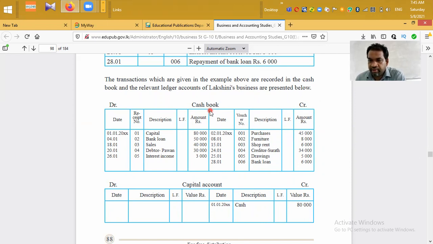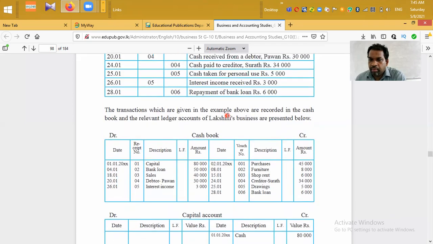We divide the cash book into two parts. From this point to the left, debit side. From this point to the right, credit side. They have mentioned DR and CR, but at the examination, you don't need to mention DR and CR. That's why they have mentioned it in the book for the first example.